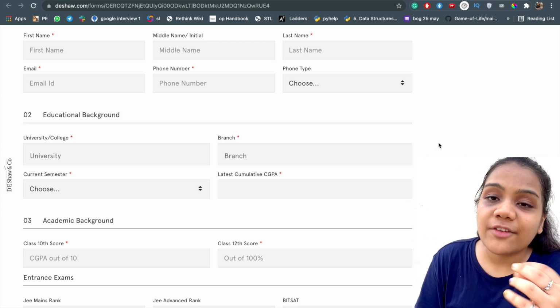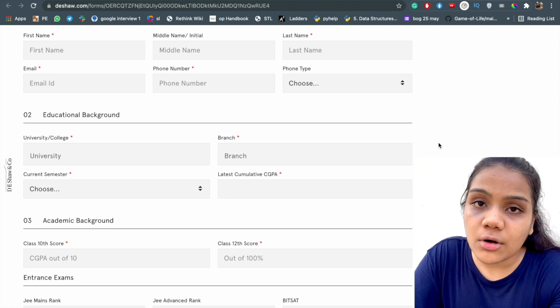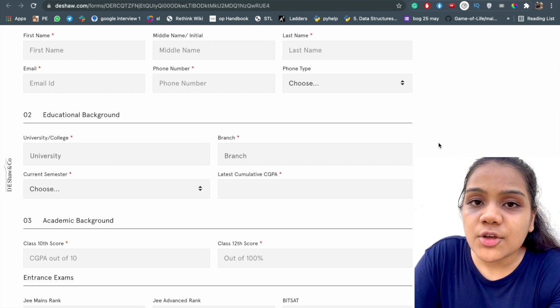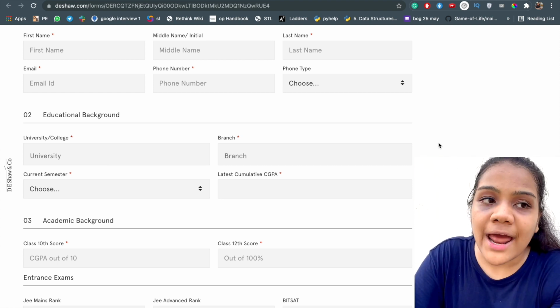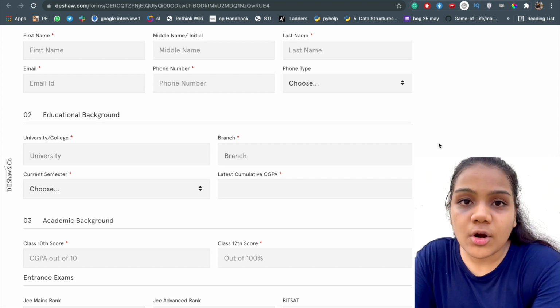It's okay. And for the second-year students who might not have gotten their grades for the first year, you can just write 0 there and then mail them that you haven't got any grades till now.